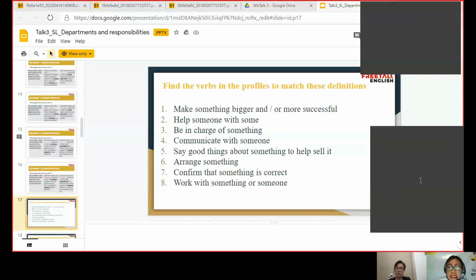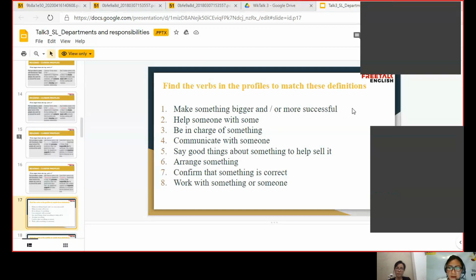It starts with letter D and ends with letter P. It is develop. Okay, so the answer to number one is develop. It means make something bigger or more successful.